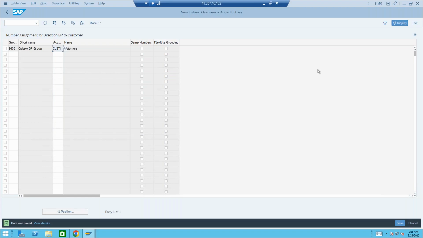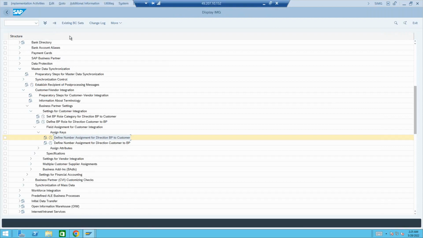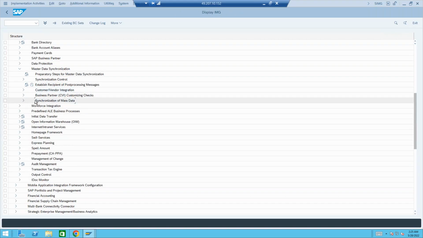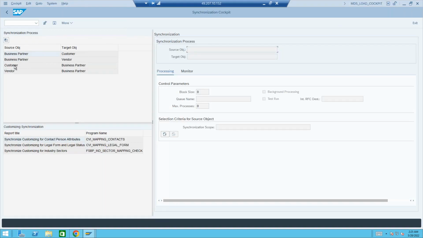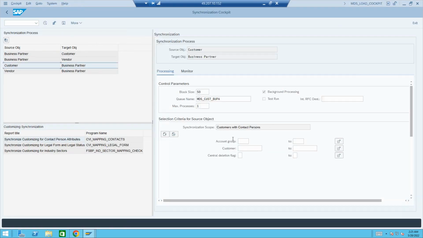That's called as PPO and synchronization control. That we'll discuss at the time of migration session. It's in the same menu path here itself. Under the MDS itself, we have this, but that is under the synchronization of mass data. Execute synchronization cockpit. Customer to business partner. Double click. You have the option here to convert your customers to business partners. We'll discuss this in the migration session. We'll do both PPO and synchronization control.